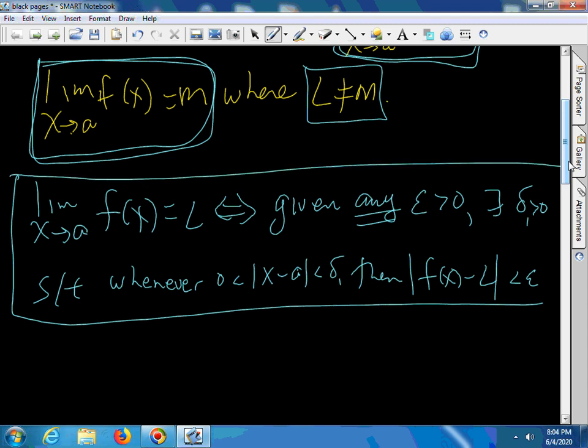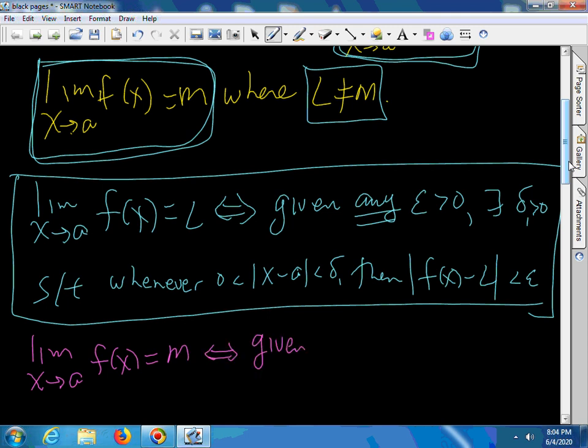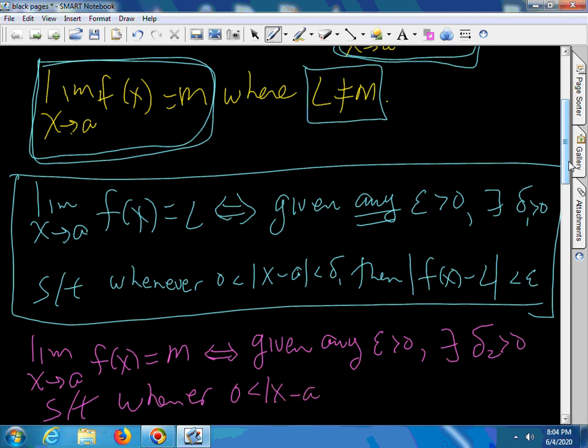I'm going to do the same thing for the limit equaling M. The limit as x goes to a of f of x equals M is the same as: given any epsilon greater than 0, there exists a delta 2 greater than 0, such that whenever 0 is less than the absolute value of x minus a, which is less than delta 2, then the distance between f of x and M is less than epsilon.